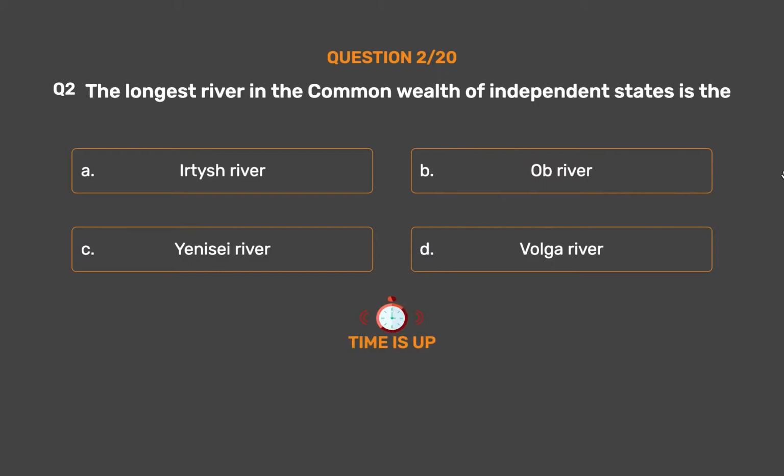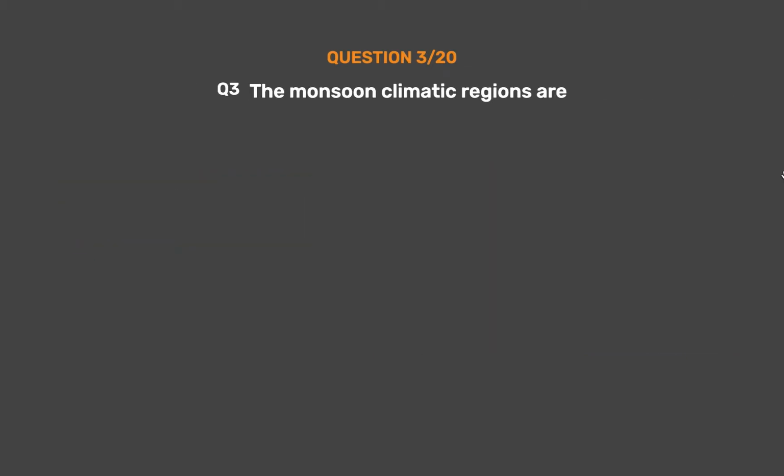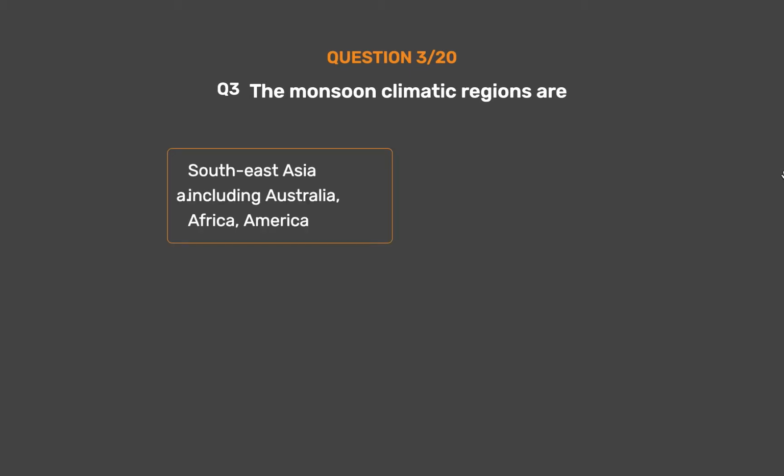The correct answer is Option D. Volga River. The Volga is the longest river in Europe. It is also Europe's largest river in terms of discharge and drainage basin. The river flows through central Russia and into the Caspian Sea, and is widely regarded as the national river of Russia.